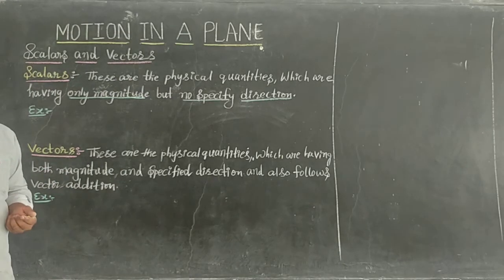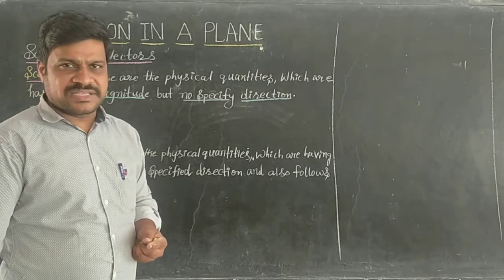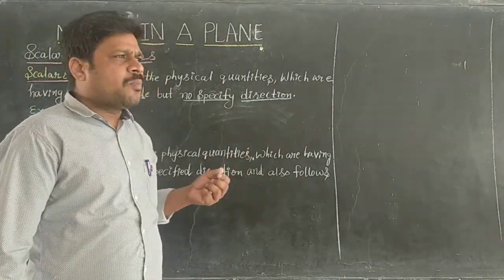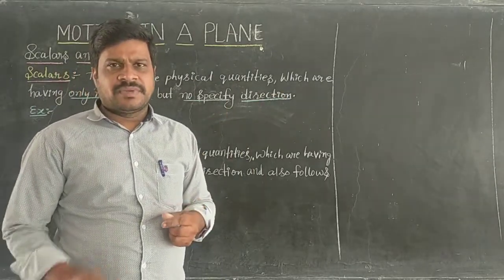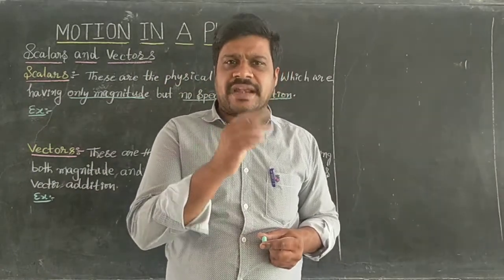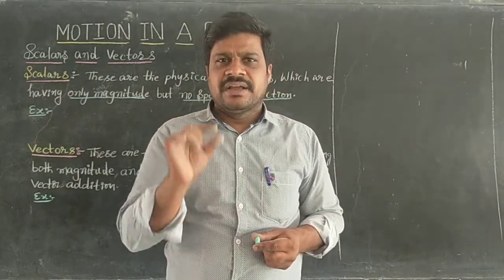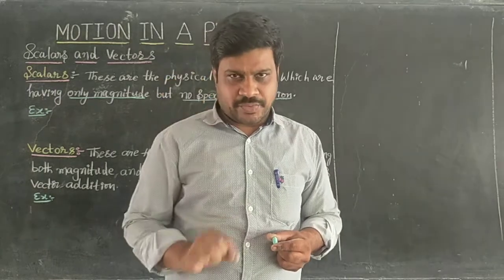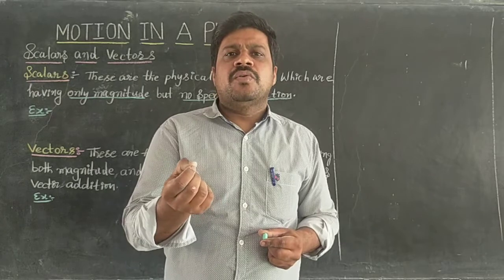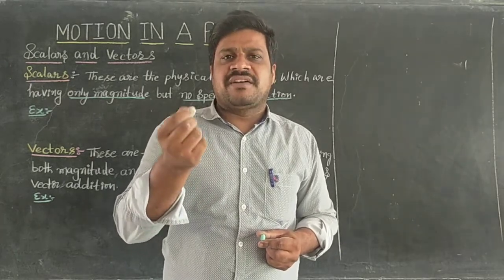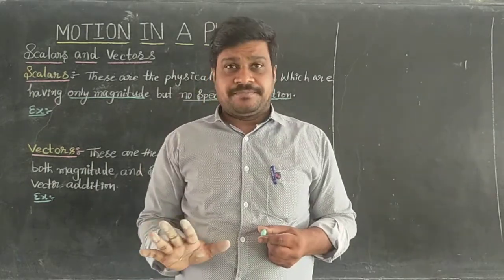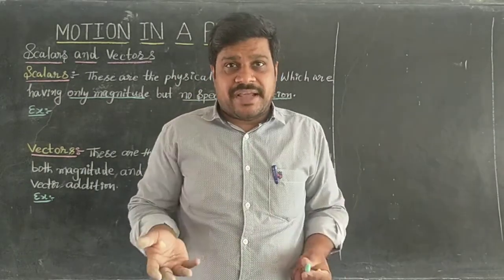For example, Ramu walks 10 meters. That means Ramu walks a distance of 10 meters. 10 meters is the magnitude. In this, only magnitude is there, but there is no specified direction.